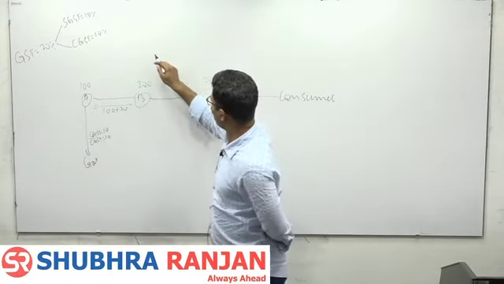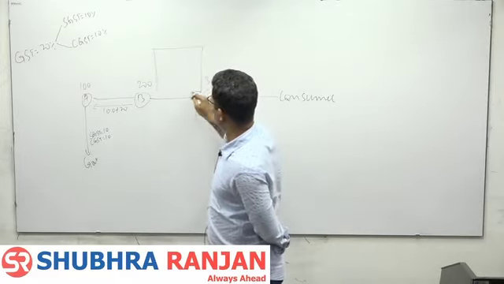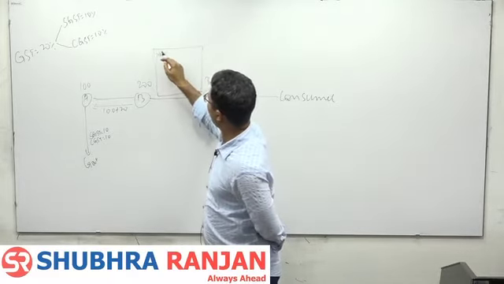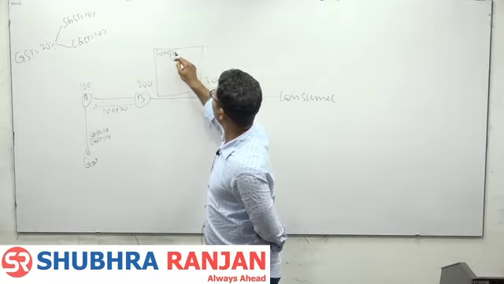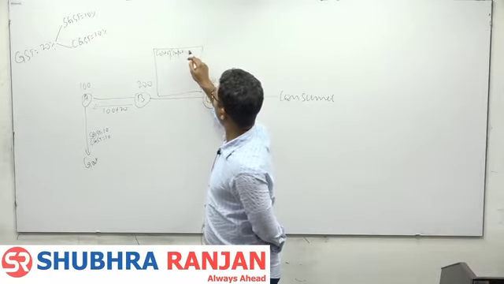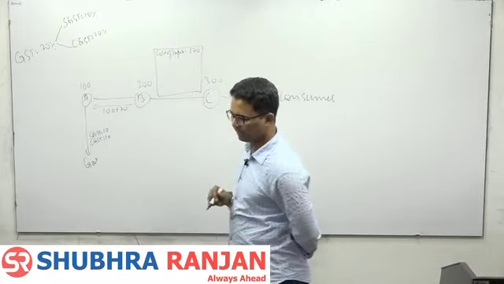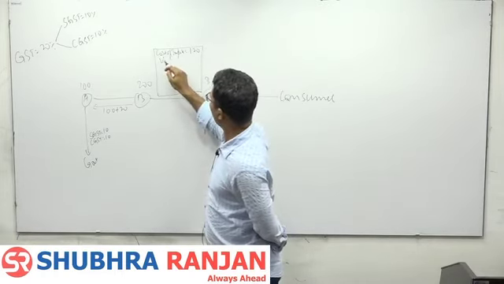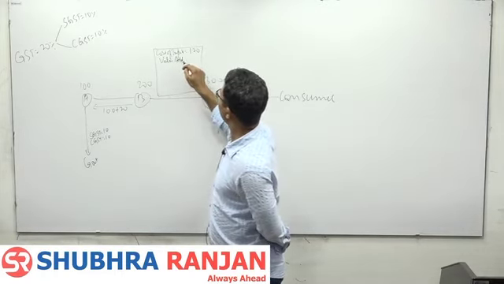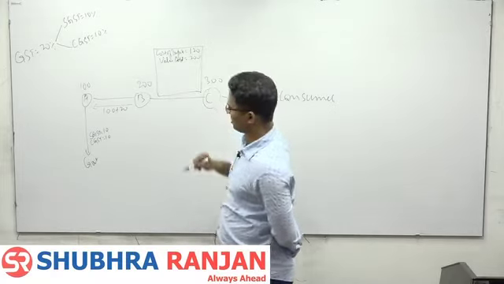Now what? I will just prepare one bill. B, cost of inputs 120. Value addition 200.